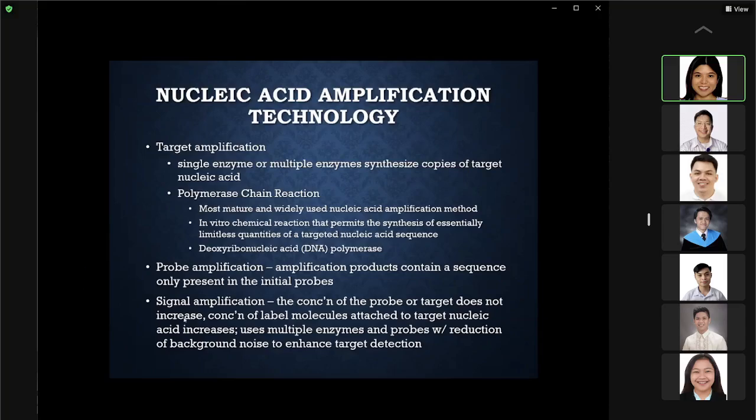Okay, so in signal amplification, the labeled molecules are the ones that are amplified, no? And this requires multiple enzymes and probes. But at the same time, you have to reduce the background noise to enhance target detection.